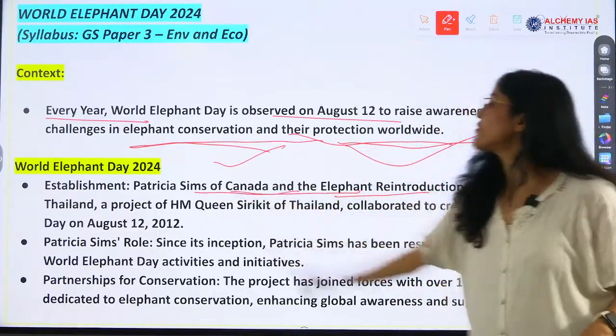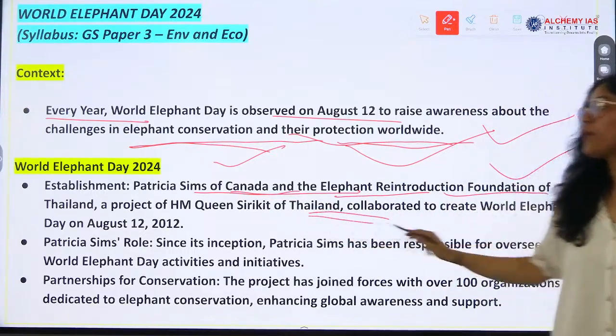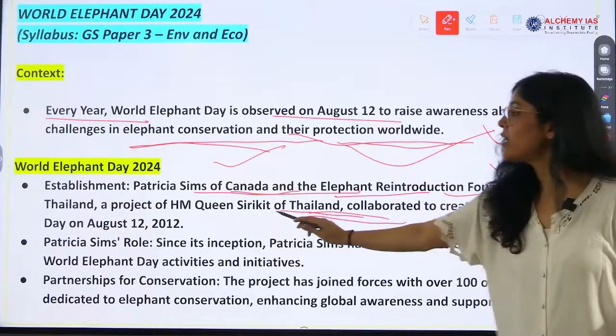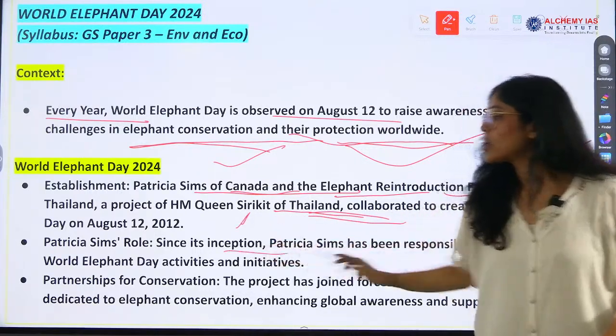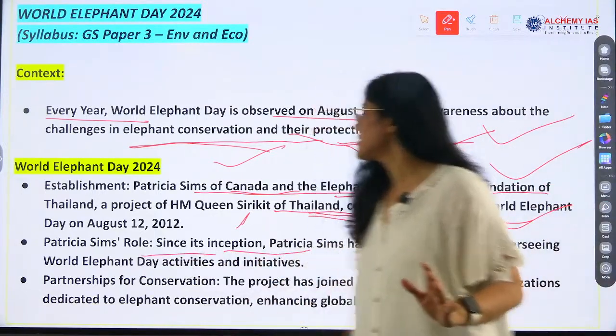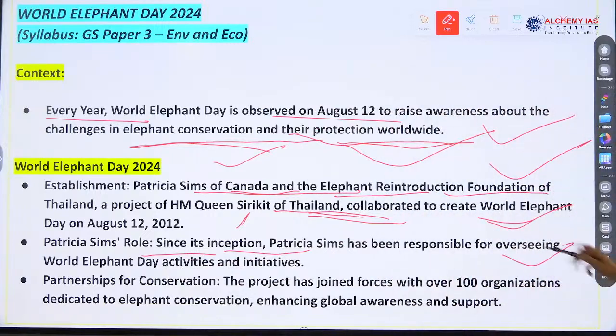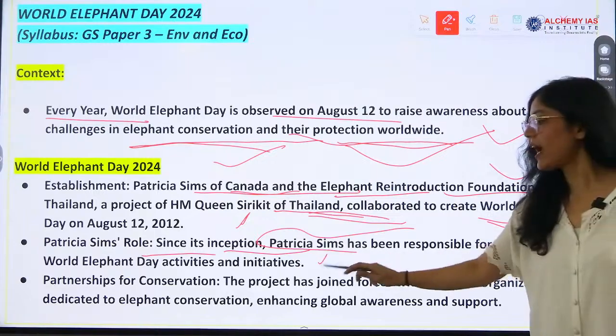Patricia Sims of Canada, Elephant Reintroduction Foundation of Thailand, a project of HM Queen Circuit of Thailand, collaborated to create this day on August 12, 2012. Very easy to remember, 2012 it was announced and August 12, okay. Since its inception, this body has been responsible for overseeing the activities and initiative.